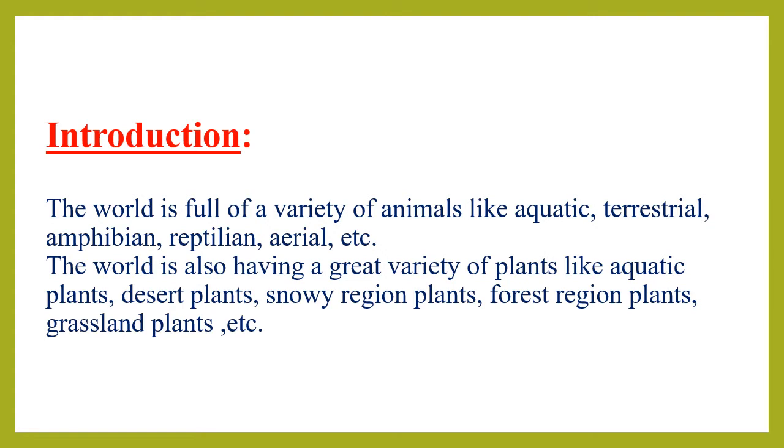Like aquatic animals, means the animals which live in water. Terrestrial animals means the animals which live on the land. Then amphibians means the animals which live in water as well as on land. Then reptilians, the animals which creep. All such animals are called reptiles, they are called reptilian. The next, aerial animals, the animals which fly in air. So this world is full of a variety of animals.